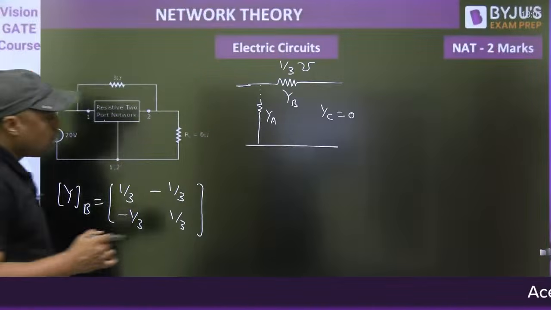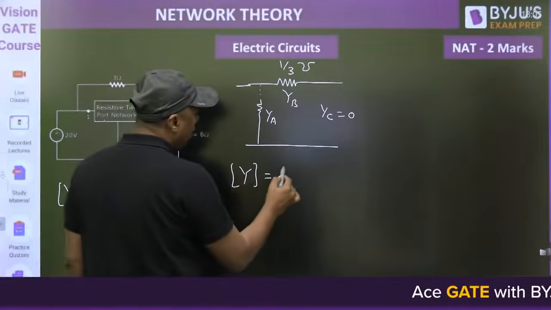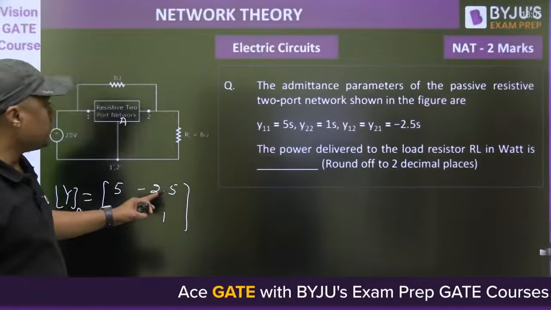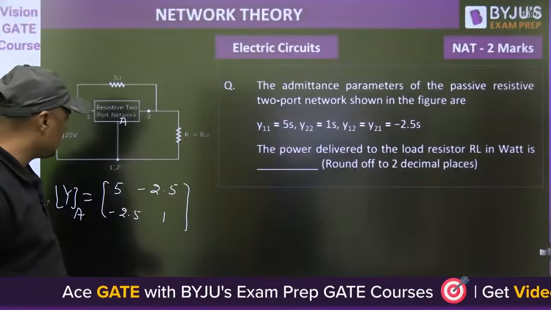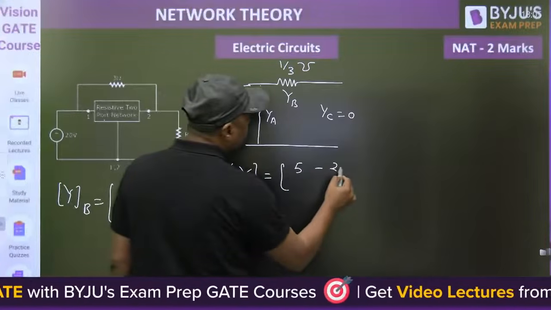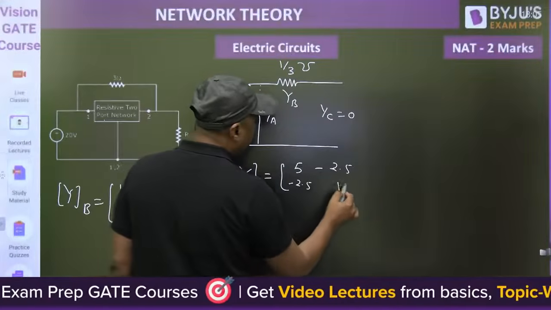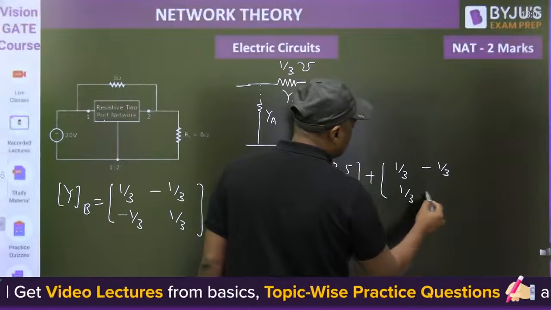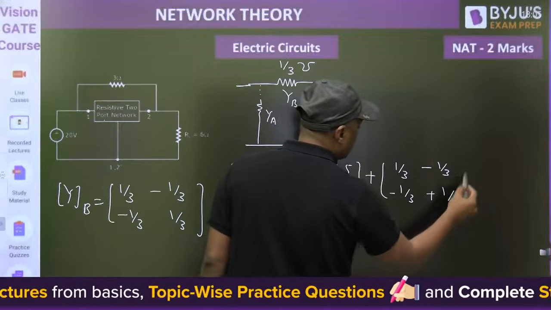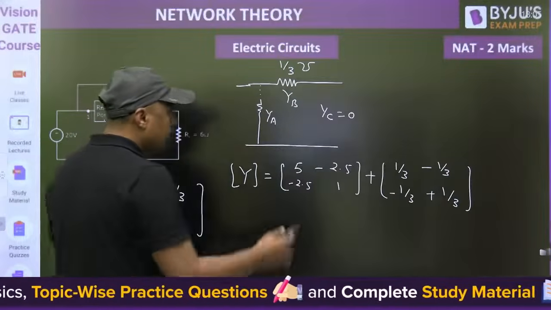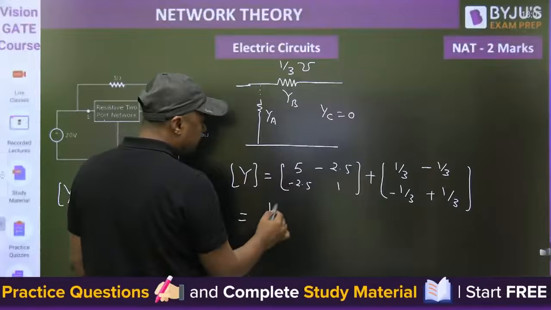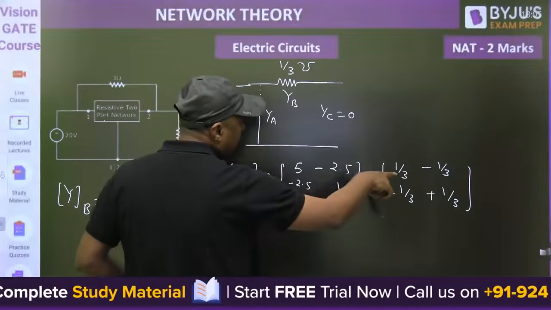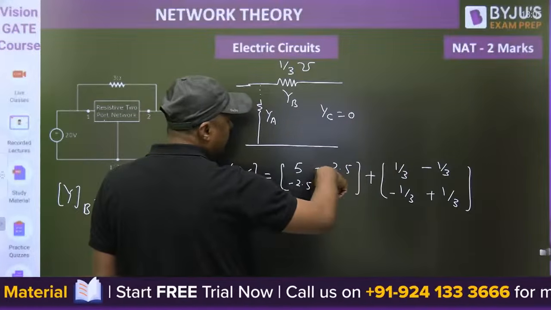What is the overall Y parameter? YA plus YB. So what is the YA? 5, minus 2.5, minus 2.5, 1, plus 1 by 3, minus 1 by 3, minus 1 by 3, 1 by 3. Okay. Then you can add, this will become 16 by 3, minus, this is the minus 0.333, or directly you can add, or 2.5 is what? 5 by 2 plus 1 by 3.